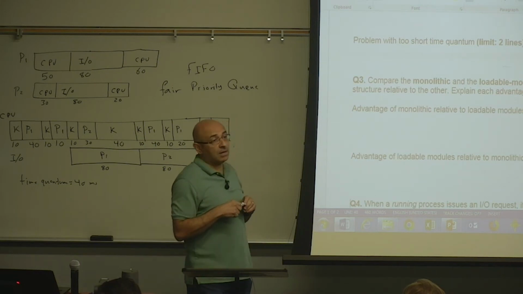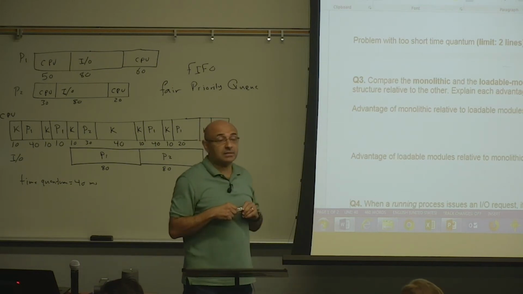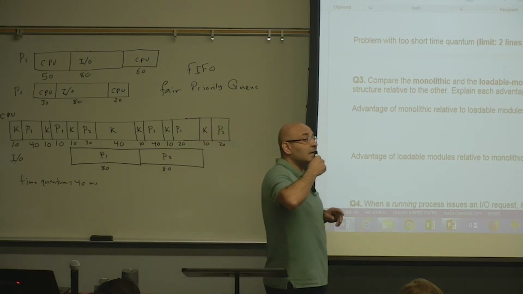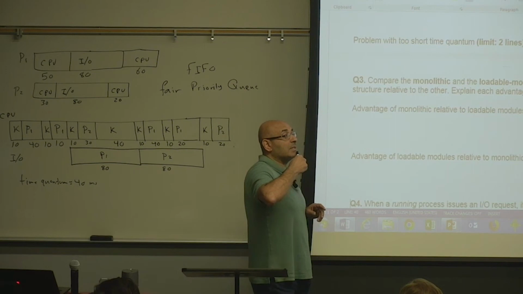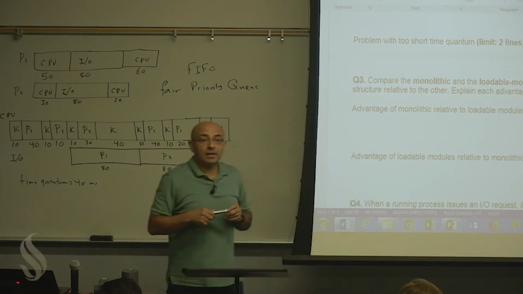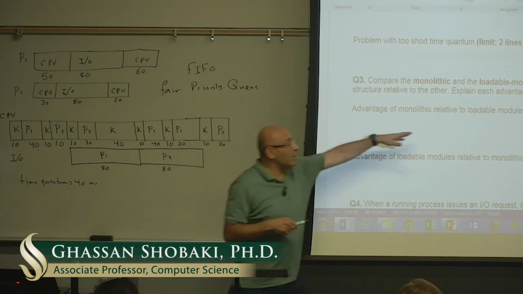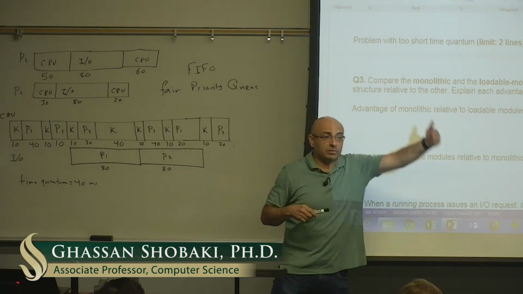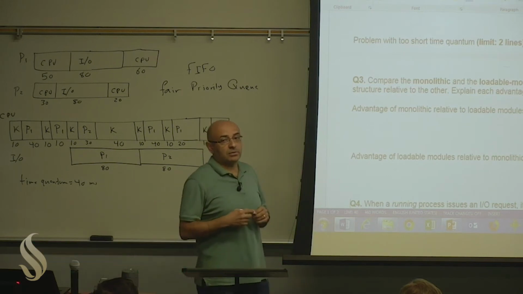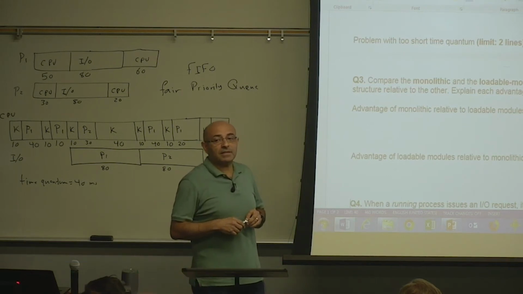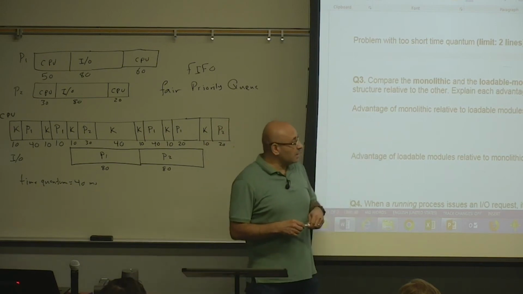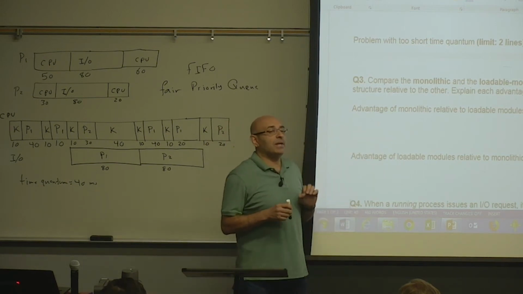Monolithic is faster because, yes? No message passing? No, that's another mistake. Message passing is in microkernel. It's not in loadable module. But it's faster. This is loadable module, so it's going to be loading modules, right? So it doesn't have to load modules when it's running. So that's why it's faster. It's just one piece. And there is less communication overhead between modules.